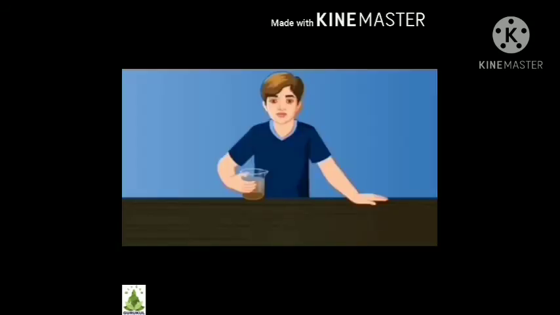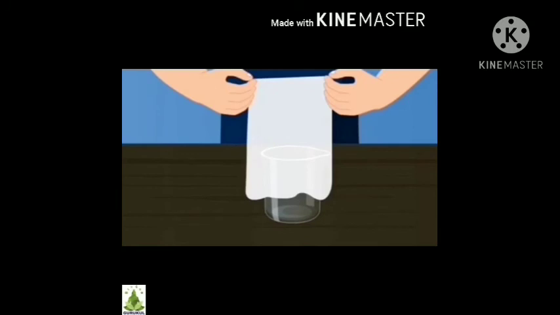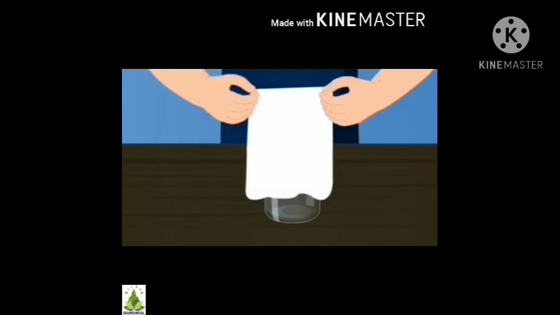Students, in the next experiment, we are going to see the filtration process, and how filtration helps to make water clean and transparent. Now, take a small piece of cotton cloth and put the cloth on the top of the beaker.